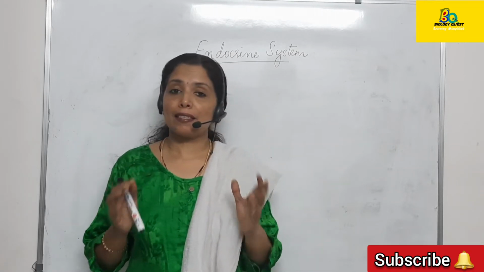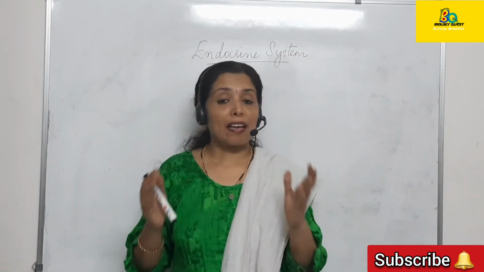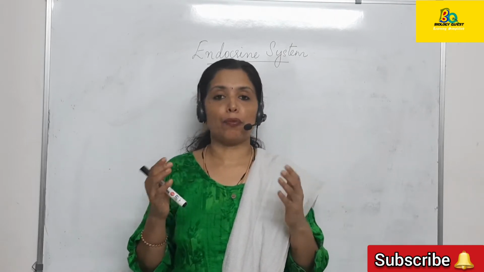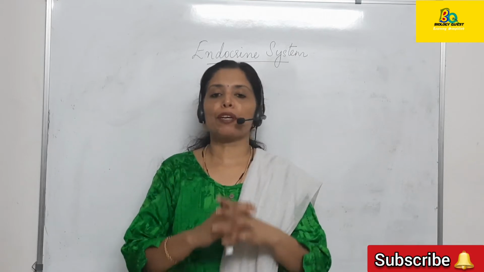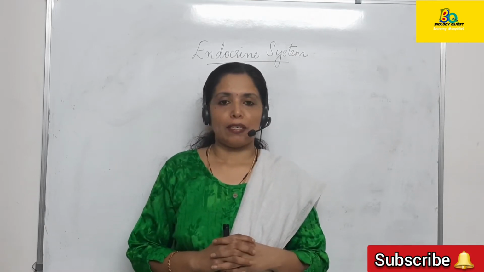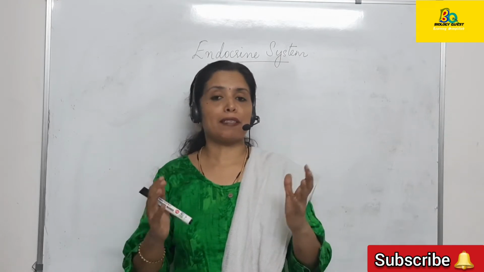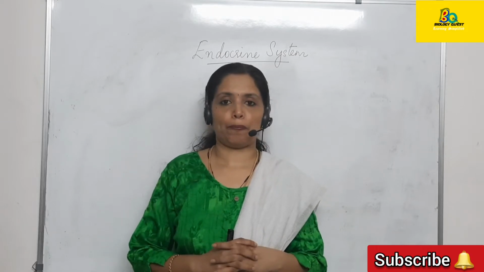Now, the endocrine system is so called because this system consists of several glands which are activated by one another, and they work in a coordinated manner to bring about a common function. So, all these glands together make up a system, and hence they are called the endocrine system.